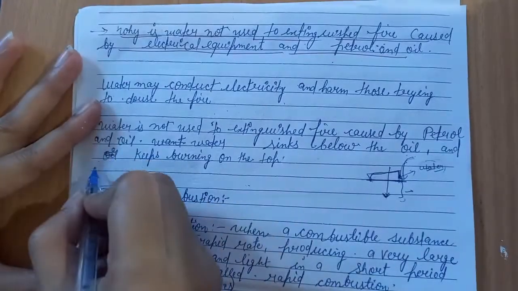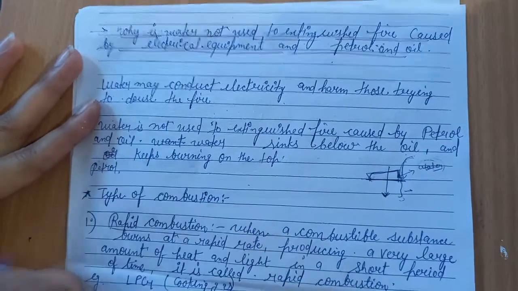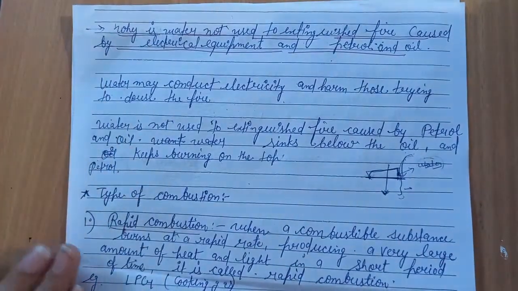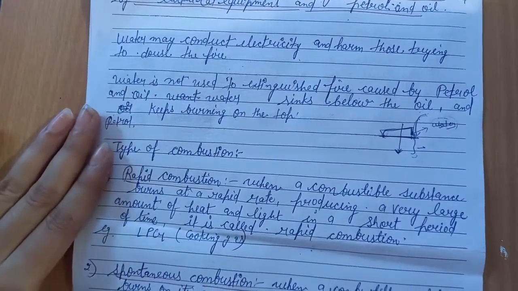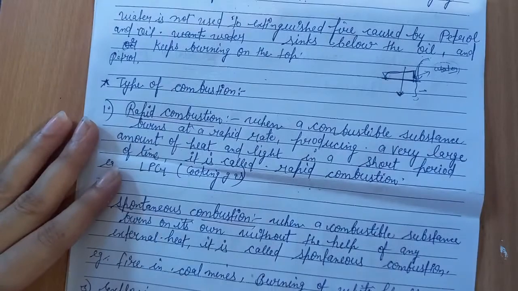So this is the reason why we do not use water to extinguish fire caused by petrol and oil.